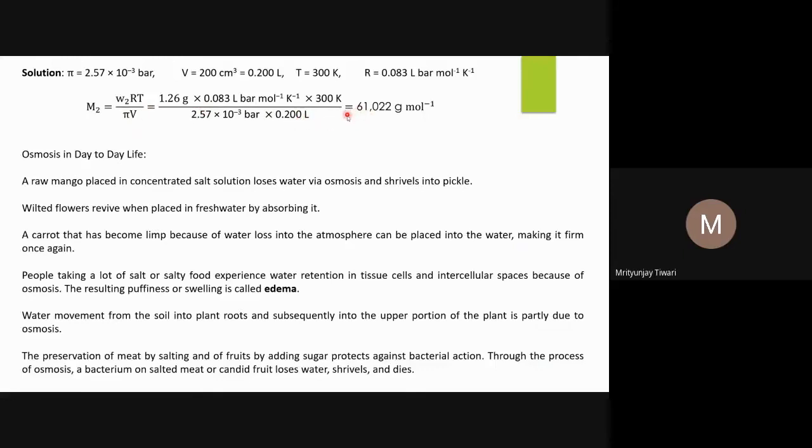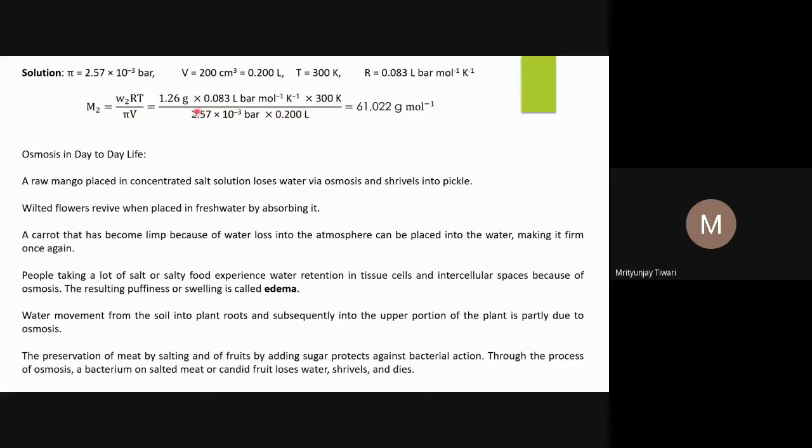And after solving this, what will you get? Kelvin per Kelvin is cancelled, per mole will be there, the liter is cancelled, the bar is cancelled, and the gram will remain.